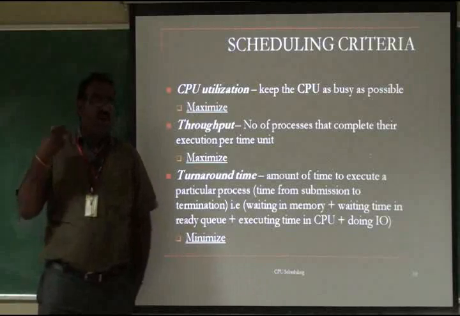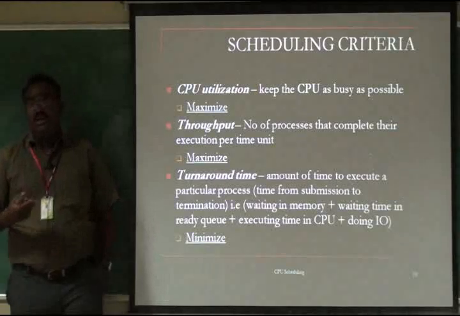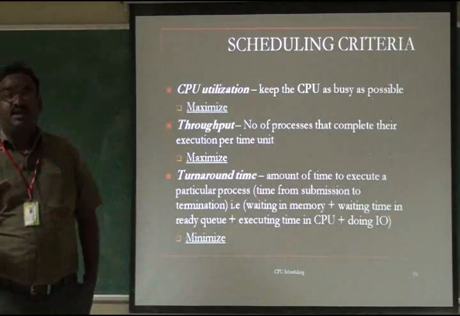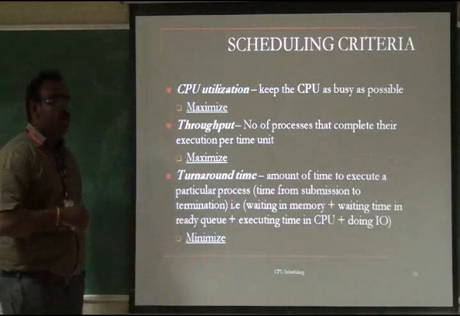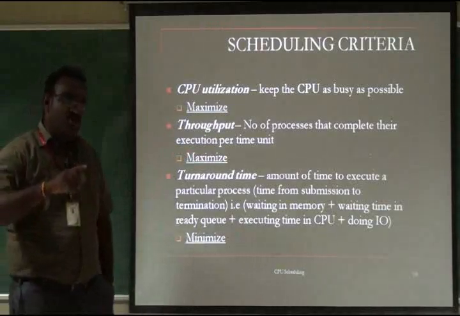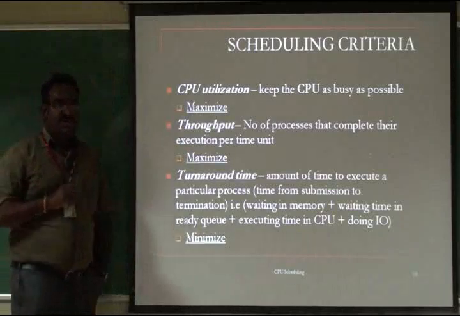Now we are using 2.7 or 3.2 or 4.4 gigahertz of processor frequency, which has a number of processes per time unit, and they have to be executed very fast. That is called throughput. The throughput and CPU utilization should always be maximized. This is handled by the OS, by the scheduler. That is called scheduling criteria.